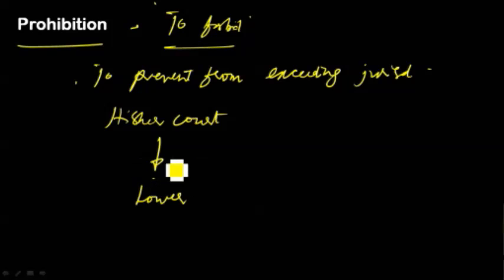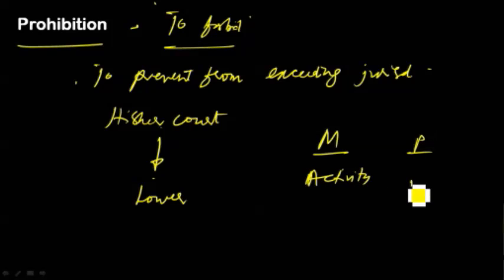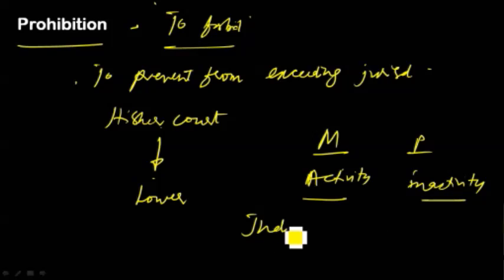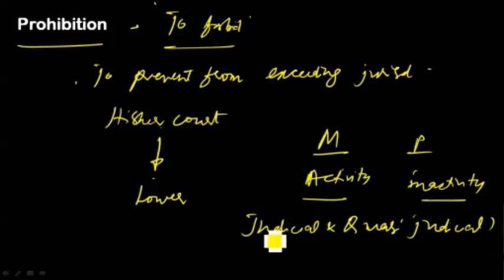So the difference between mandamus and prohibition is, mandamus directs activity, whereas prohibition directs inactivity. It directs the court not to act in a certain way. And this prohibition can be issued only against judicial and quasi-judicial authorities, meaning institutions of judicial character, like courts and tribunals, and it is not available against administrative authorities, legislative bodies, and private individuals. So this prohibition is issued against institutions with judicial character and not against executive, legislative, or private individuals. This is important from the prelims point of view.